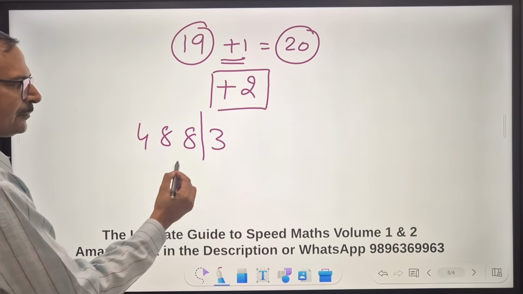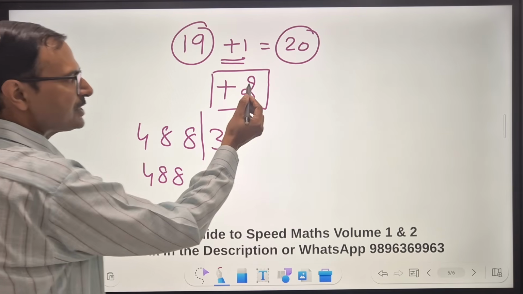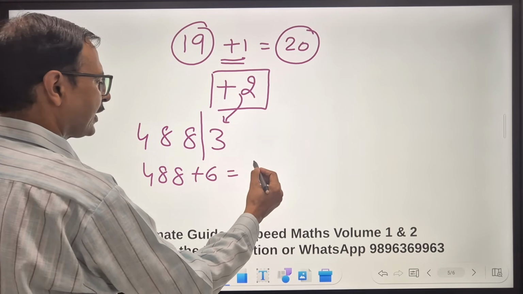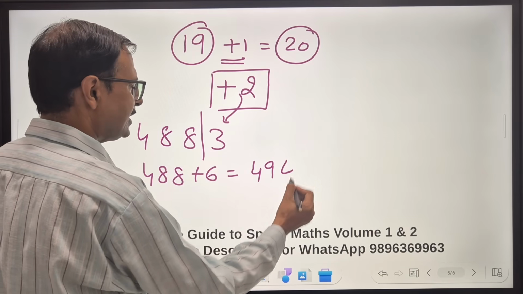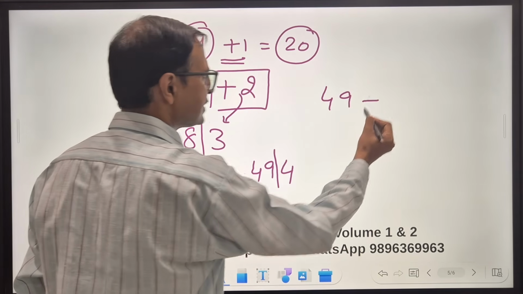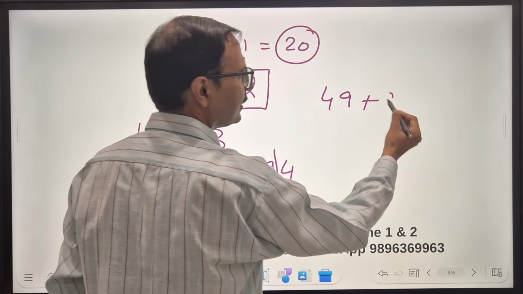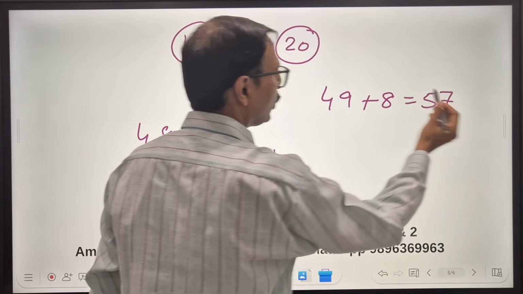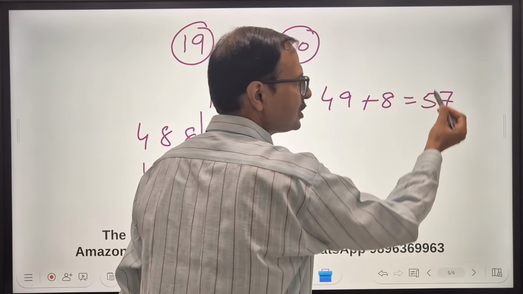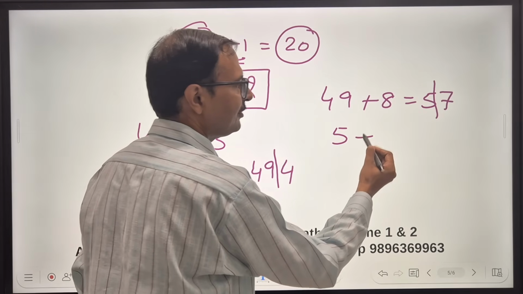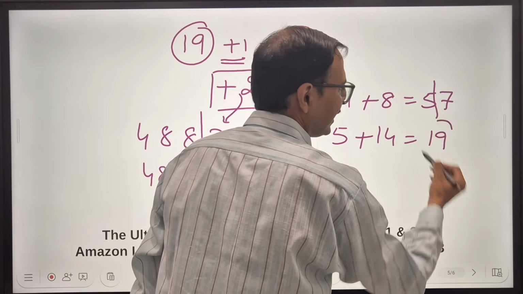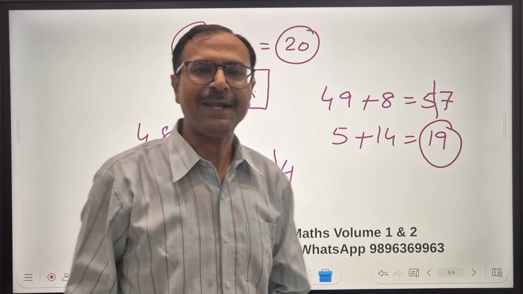Separate out the last digit. 488 plus 2 times 3, which is plus 6, is 494, right? So separate out once more. 49 plus 2 times 4, 8, is 57. Now if you know 19 times 3 is 57, you can stop here. If you still are confused, separate out one more time. 5 plus 2 times 7, 14, that gives you 19, and 19 obviously is divisible by 19.